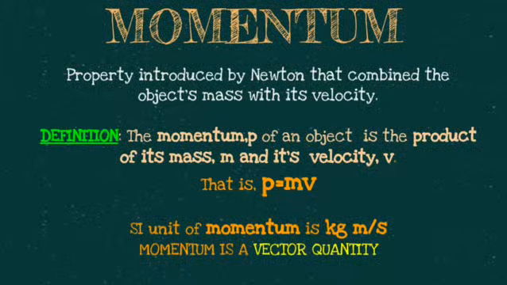Considering the unit of mass as kg and velocity as meter per second, we know that momentum p = mv will give kg meter per second, which is now the unit of momentum. And since velocity is a vector quantity, momentum is a product involving a vector quantity, and so we say that momentum is a vector quantity. Here kg is a scalar quantity, but you are multiplying with a vector quantity which is velocity, and so the product becomes a vector quantity.